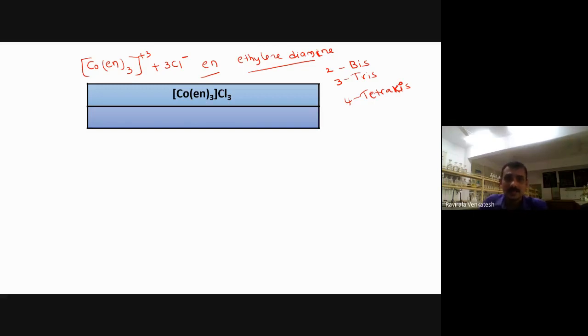So here, how many are there? 3. So call it tris. Whenever you use this type of nomenclature, bis and tris, the name of the ligand should be in brackets. For example, we call dichlorido, dibromido, but in that case don't use brackets.